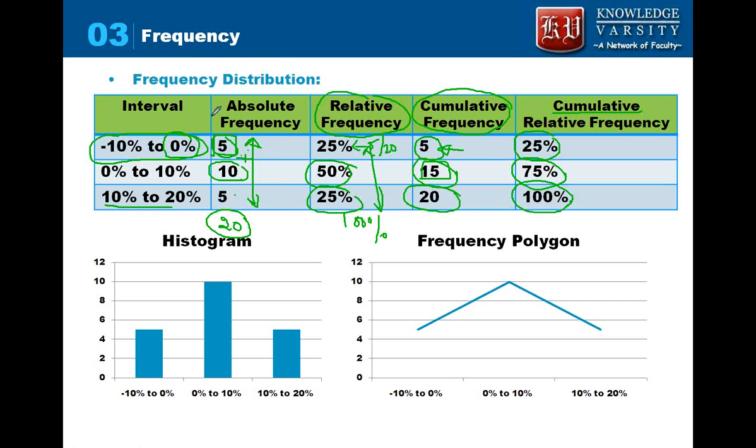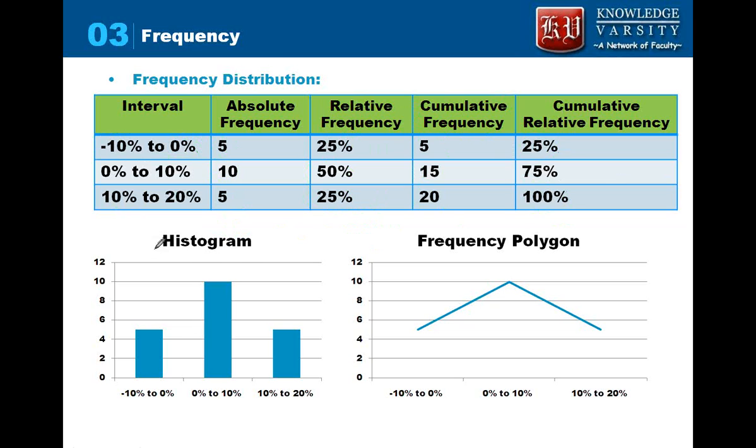Now how can we represent this diagrammatically? We can represent this using a histogram. So this histogram is a diagrammatic representation of frequency distribution. The first interval has 5, then 10, and then again 5. So this represents it.